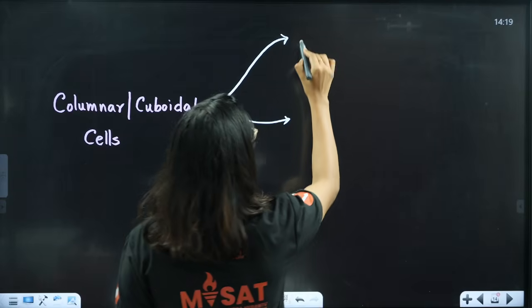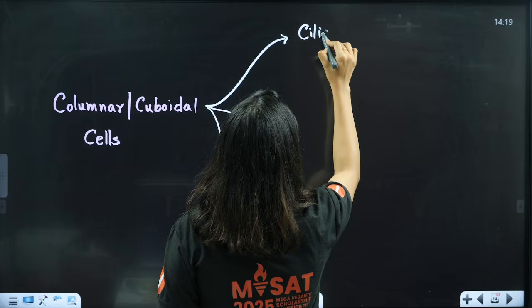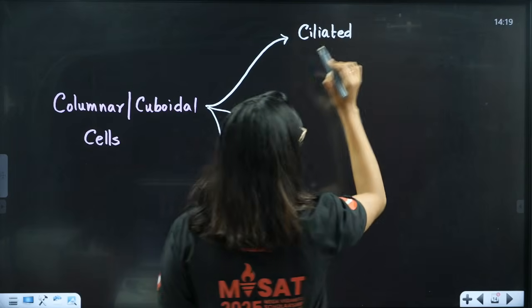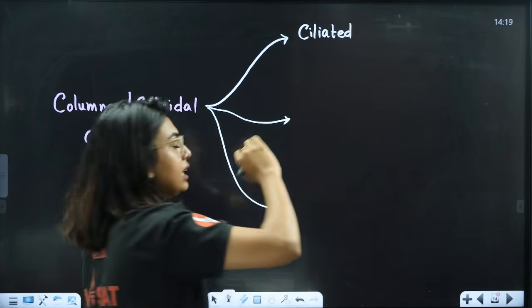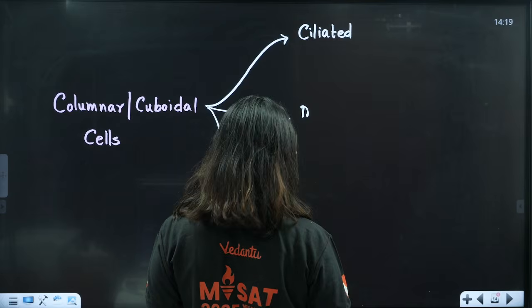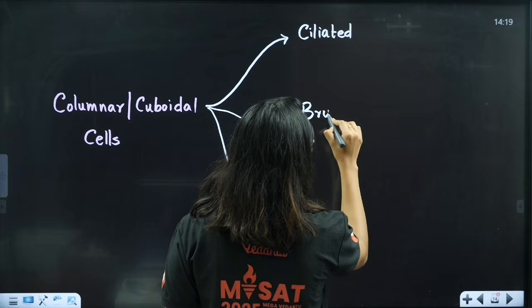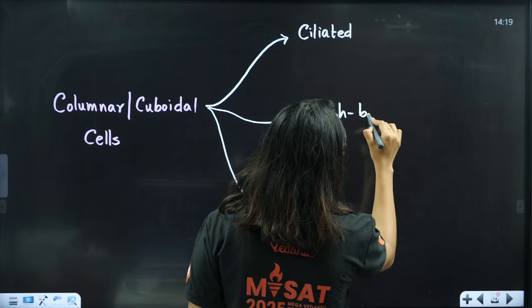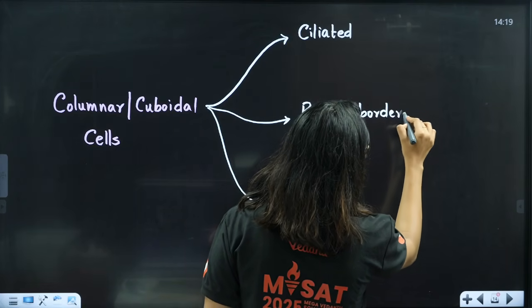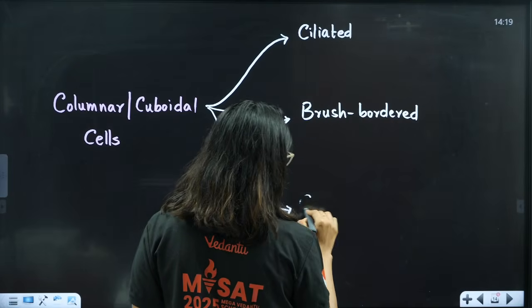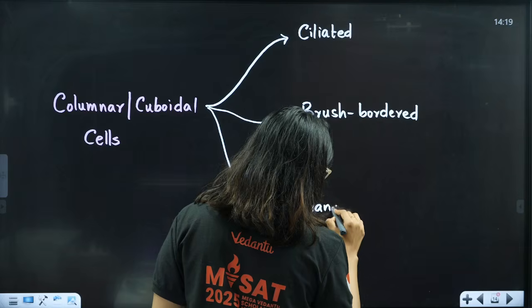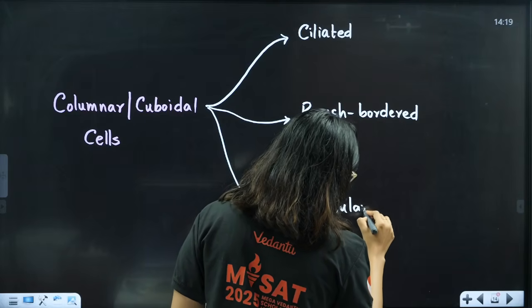One is going to be ciliated, one is going to be brush bordered, and another is glandular.